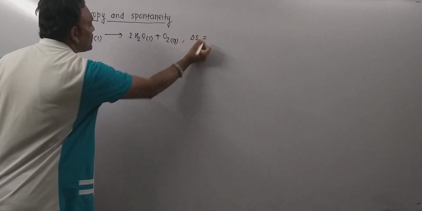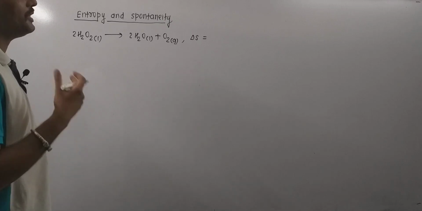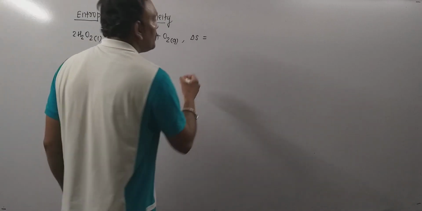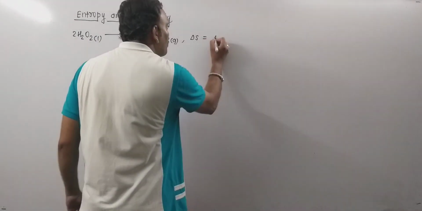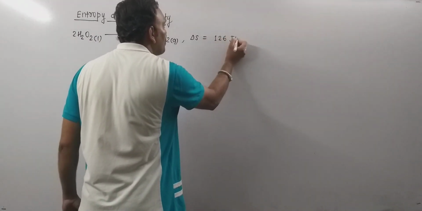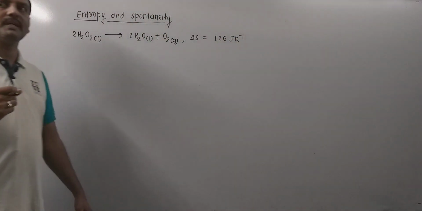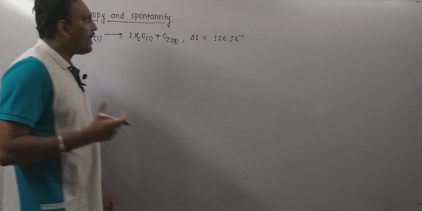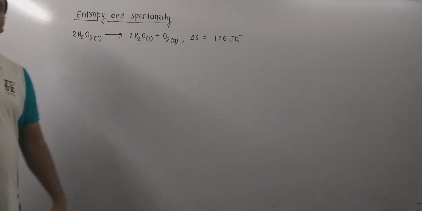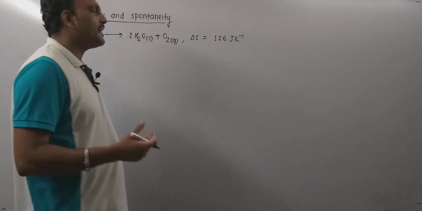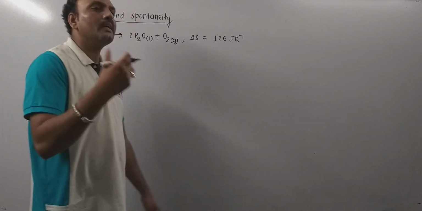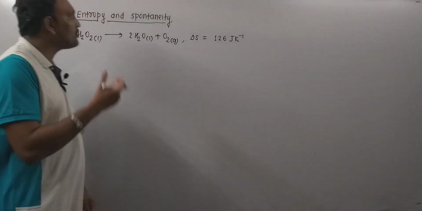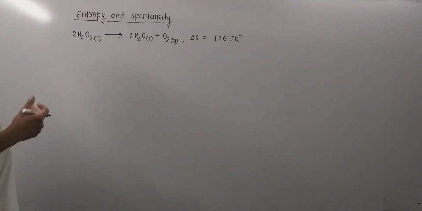For the decomposition of H2O2, the entropy change recorded is 126 joule per Kelvin, which happens to be positive. So as far as this reaction is concerned, it clearly indicates that if the entropy change of the system is positive, then the reaction seems to be feasible or spontaneous.